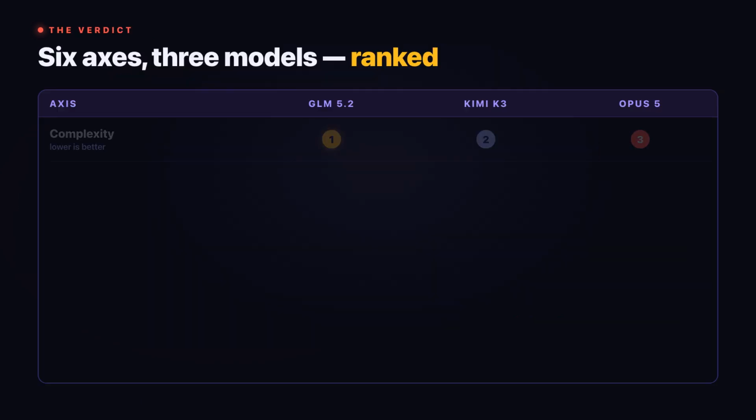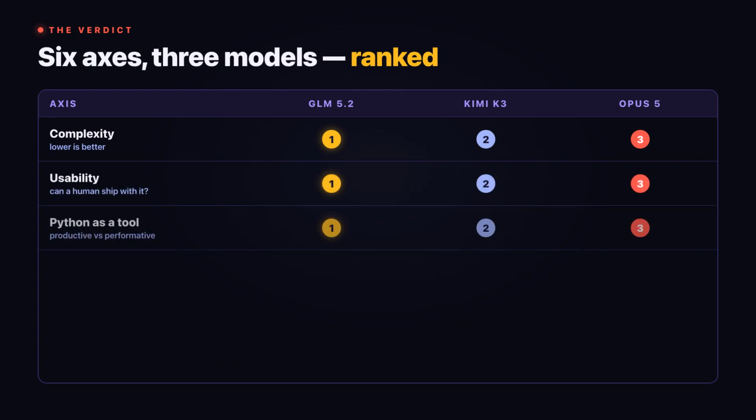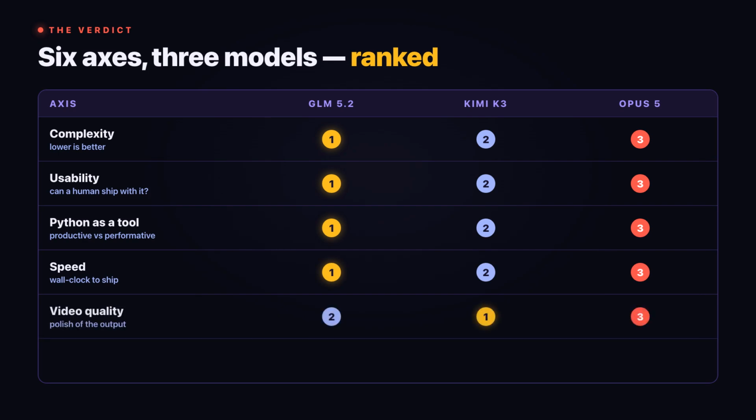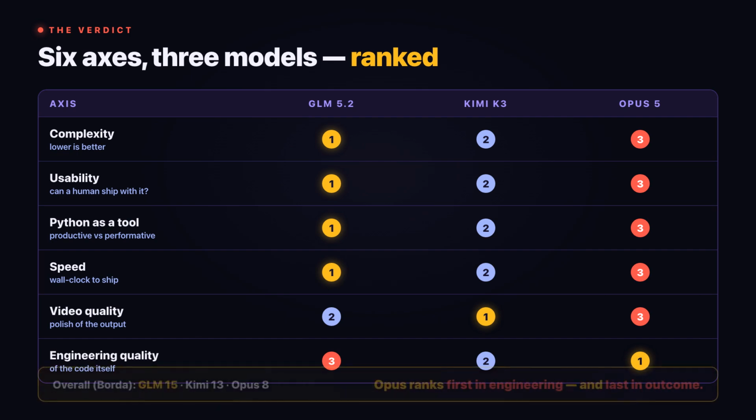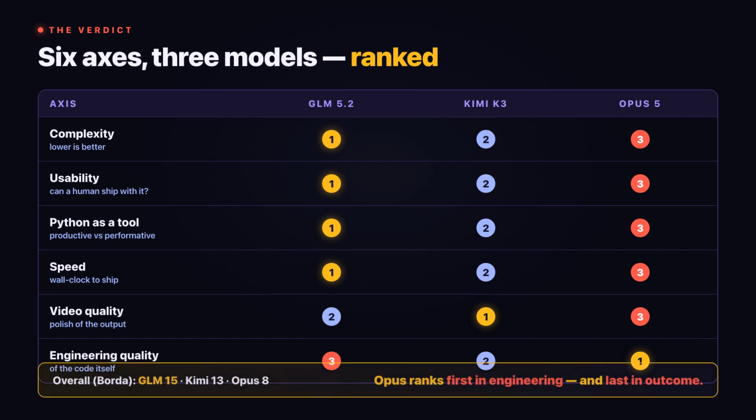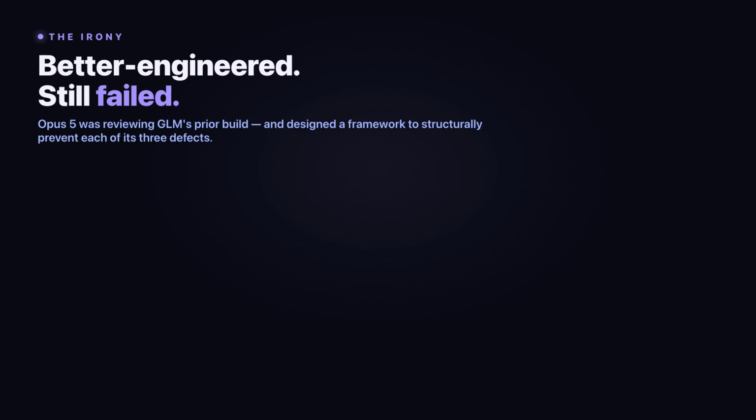Rank the 3 on 6 axes. Complexity. Usability. Python as a tool. Speed. Video quality. And engineering quality. GLM 5.2 wins overall. Kimi K3 is a close second, with the best video quality. Opus 5 ranks dead last on every axis except one. Engineering quality. Where it ranks first. The best code. The worst outcome. Good engineering is not the same as a good outcome, and here is the deepest irony of the whole failure.